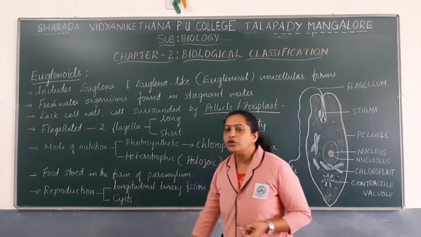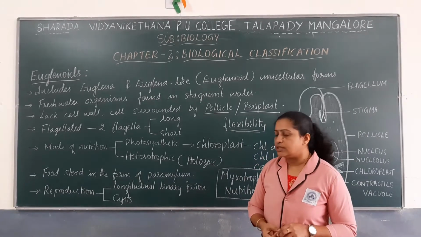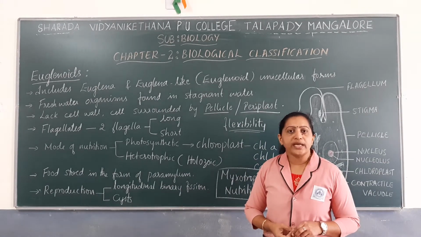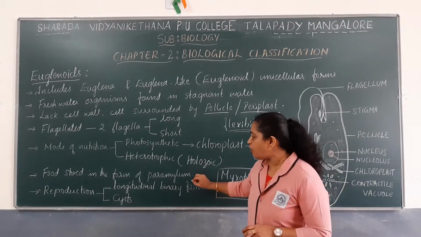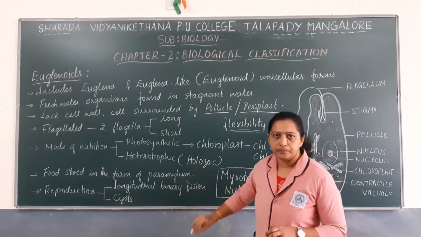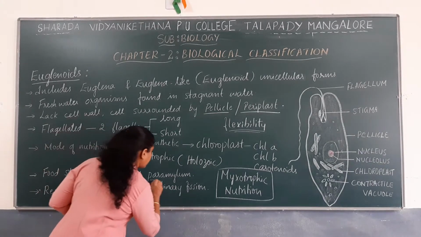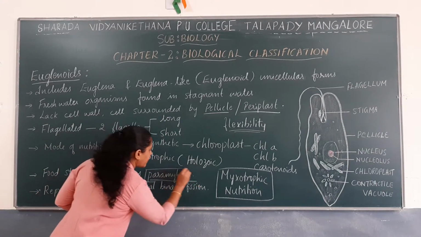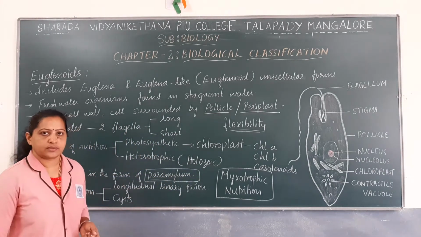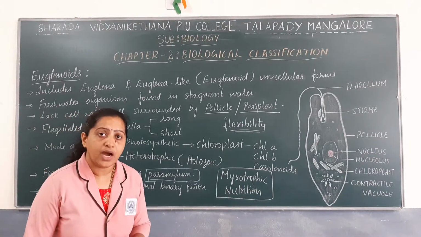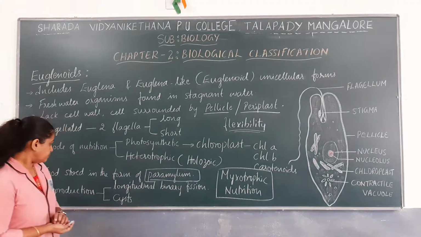Next, coming to the food stored in euglenoids. Food is generally stored in the form of paramylum. Paramylum is a type of carbohydrate.